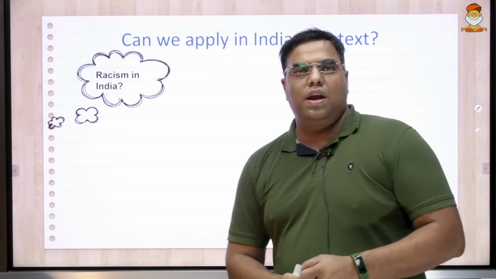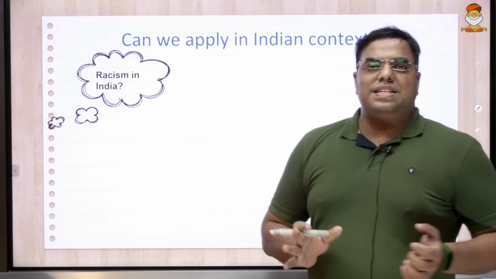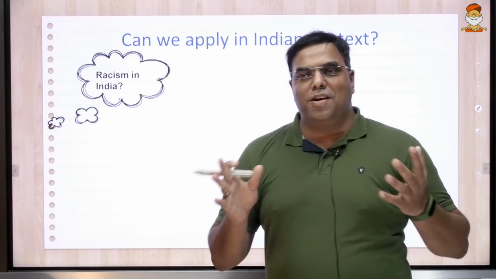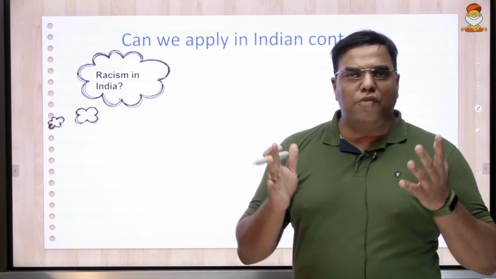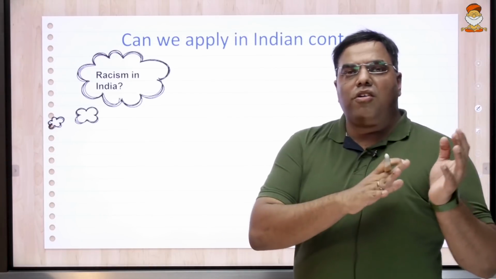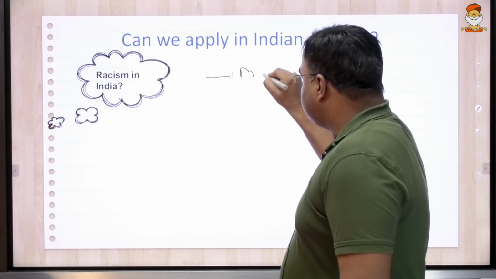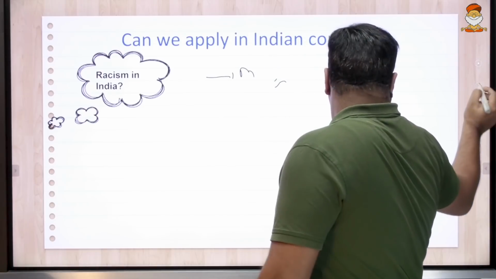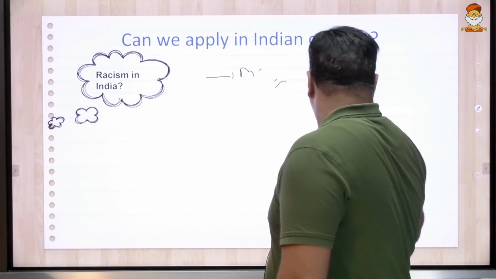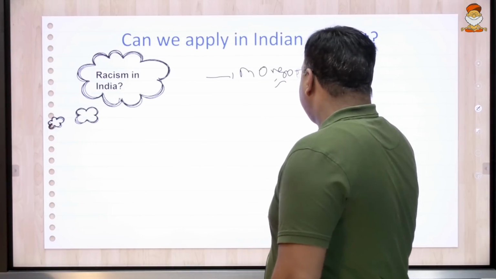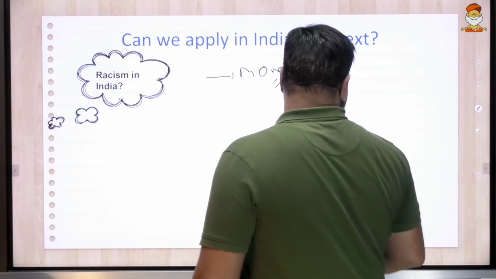Predominantly, racism as a concept doesn't exist in India because we are all brown skinned. We predominantly belong to only one ethnic background. Apart from people in the northeast, who belong to the Mongoloids, the rest of India are almost similar.